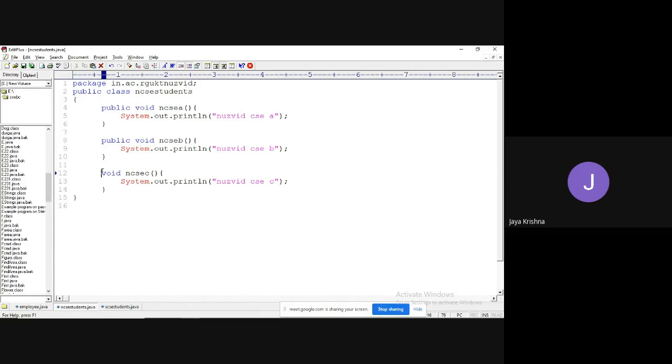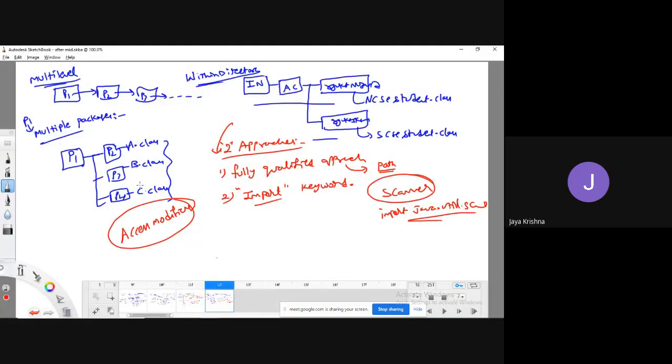let me take it here itself. You know the meaning of the keywords public, private, protected, and default. I'm just giving a brief overview here. Public means I can access it everywhere. Private means I can access it only within the class file. Protected means I can access it within the package and also in subclasses of other packages. Default means we can access it only within the package.